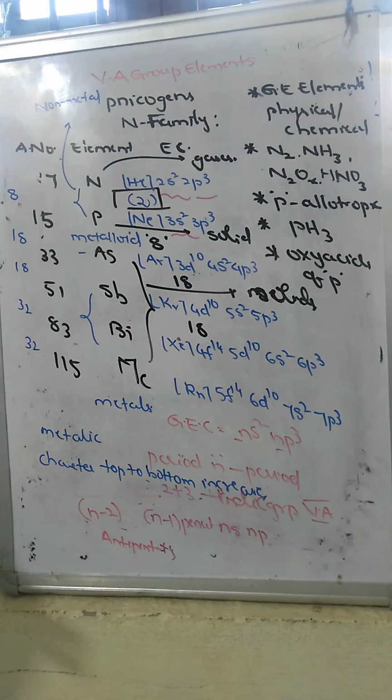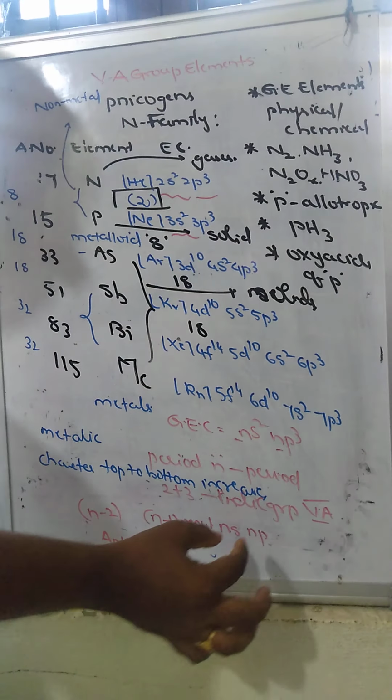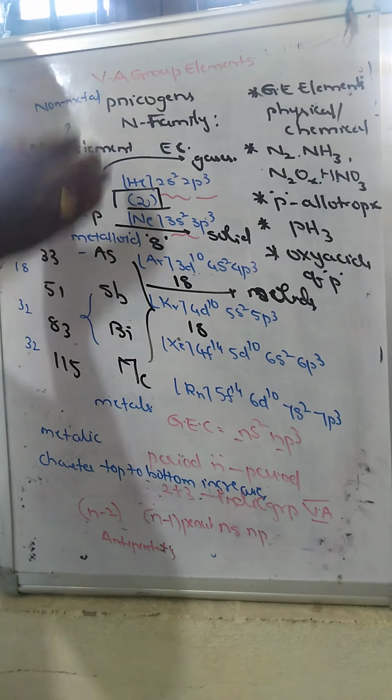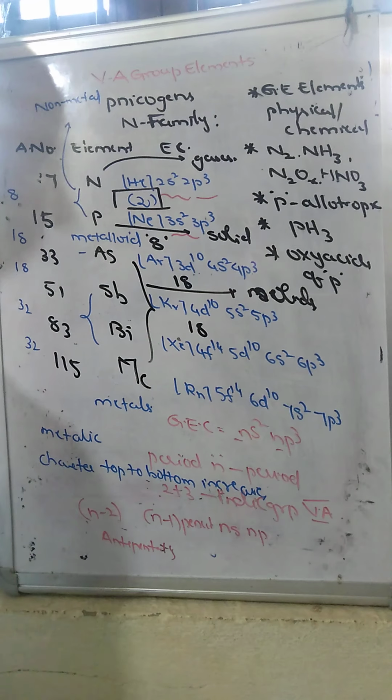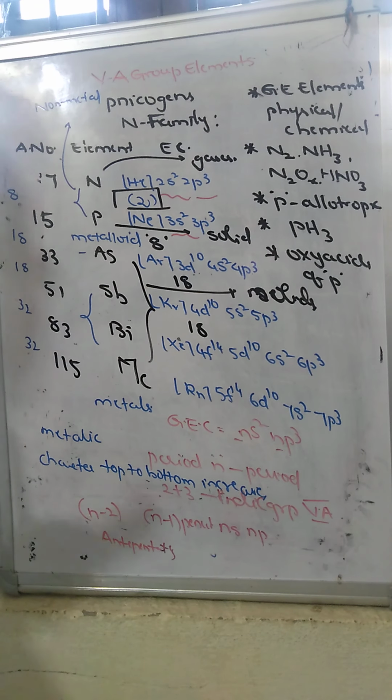So that means what? Due to differences in the penultimate shell of electrons, their physical properties can also vary.